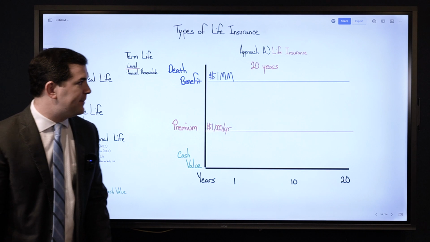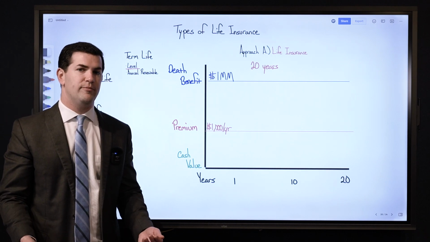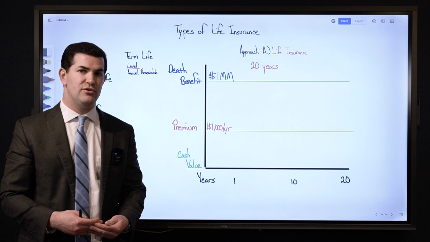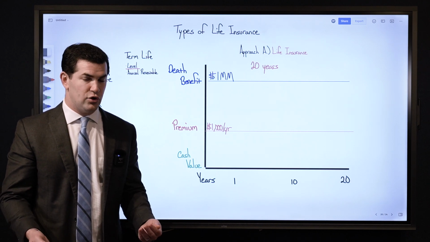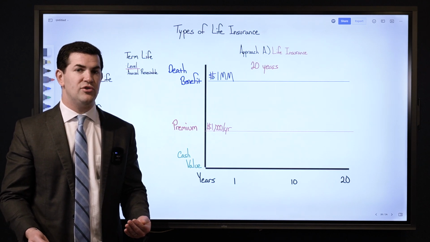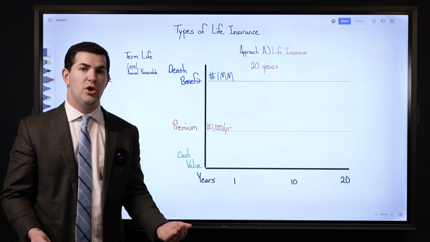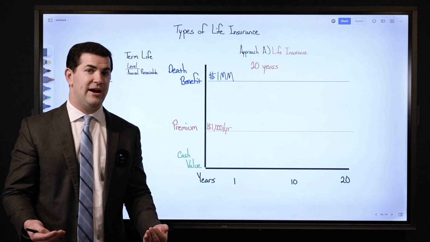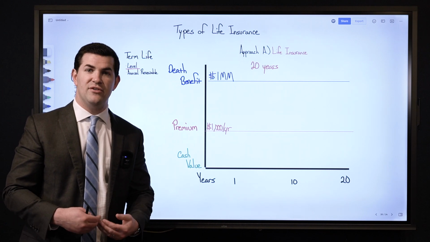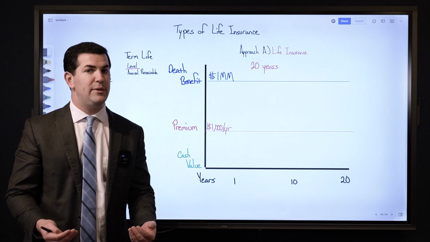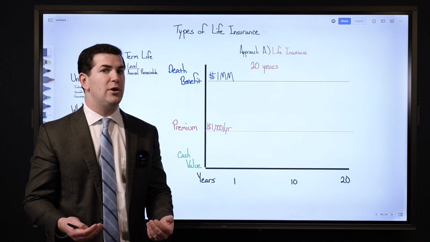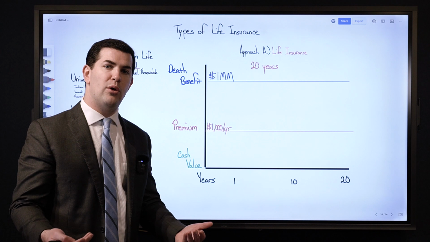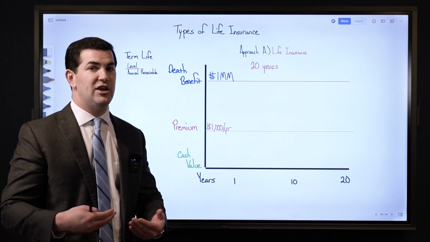Now, what happens at the end of that 20-year term? The policy expires. I no longer have life insurance. If I still want life insurance at that time, I would have to purchase a new life insurance policy, which would be based on my age at that time and also my health at that time. If I have a severe health issue by then, I might even be uninsurable. So it's always good to be aware of that when purchasing a term life insurance policy. How long do I want to have it? What do I need to protect?